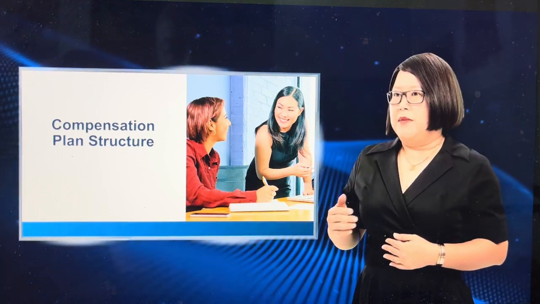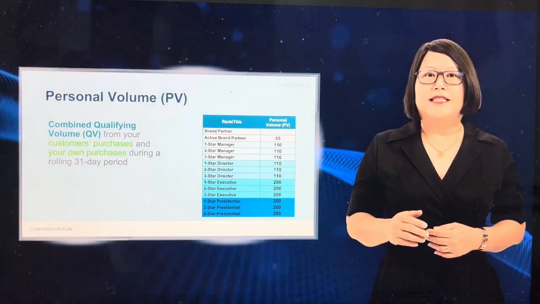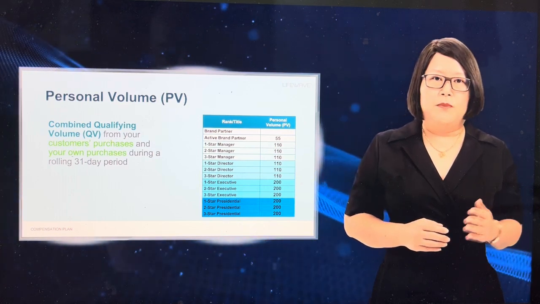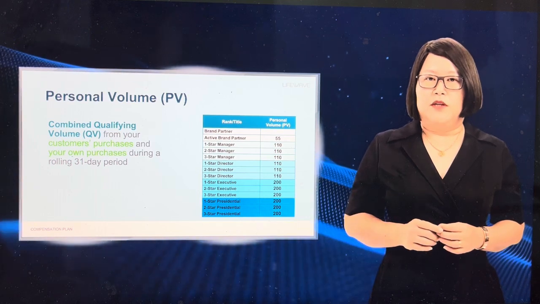As you learn about the compensation plan, you will hear the term volume. Personal volume. This is the combined qualifying volume from your customers' purchases and your own purchases during a rolling 31-day period based on enrollment tree.